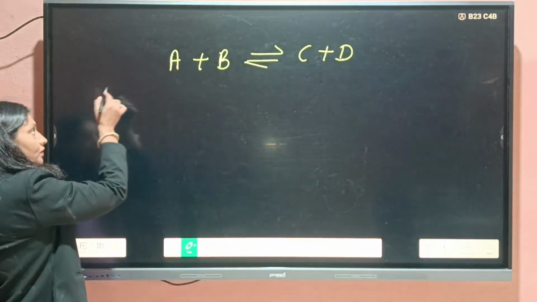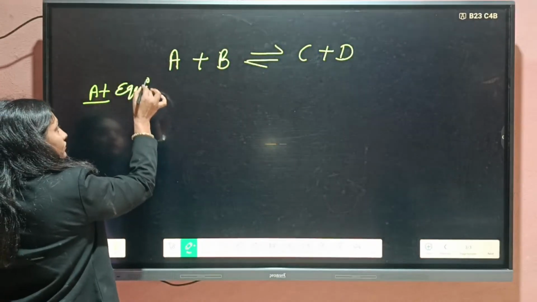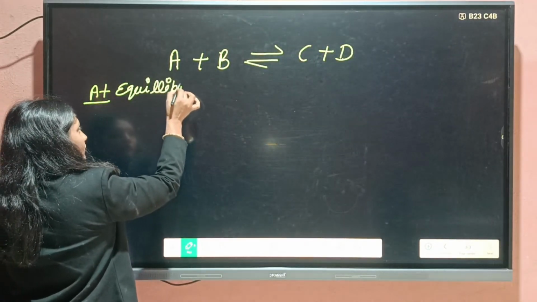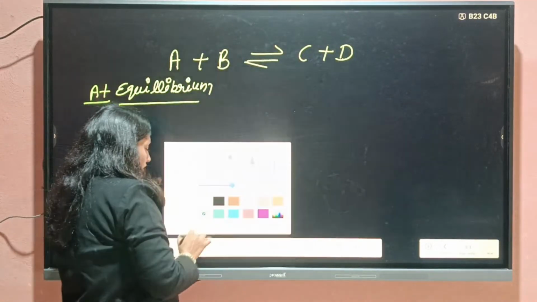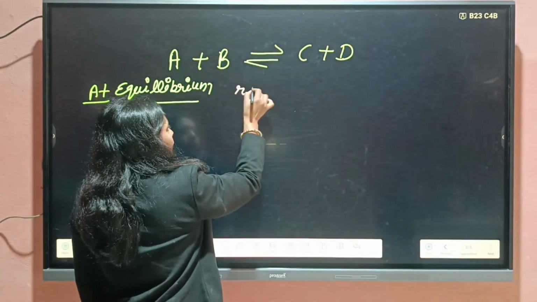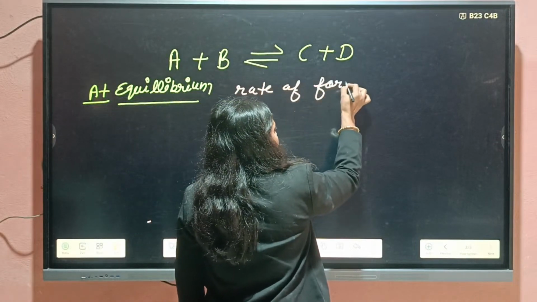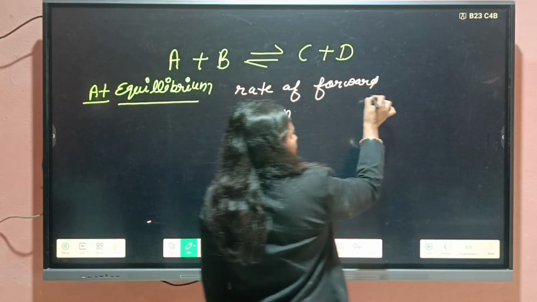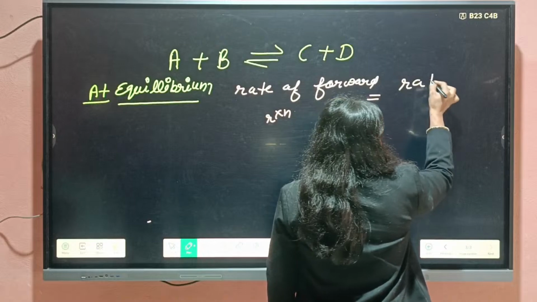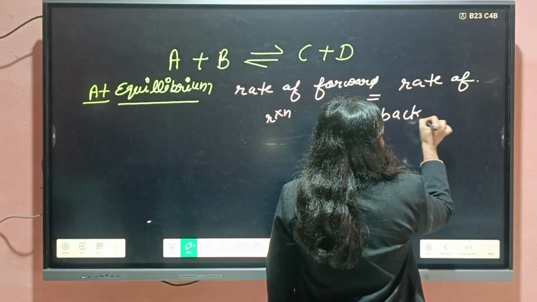First, at equilibrium, the most common condition is that the rate of forward reaction is equal to the rate of backward reaction.